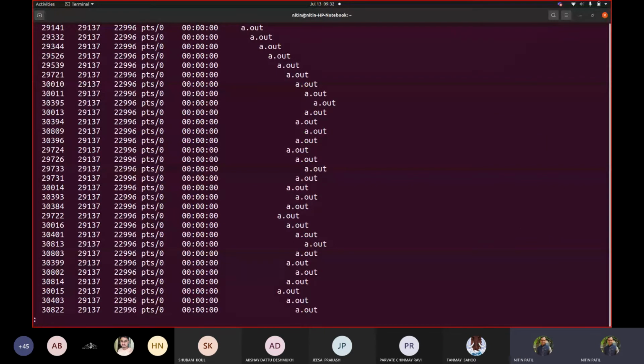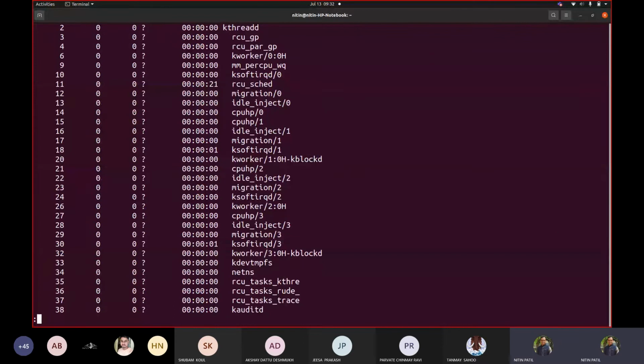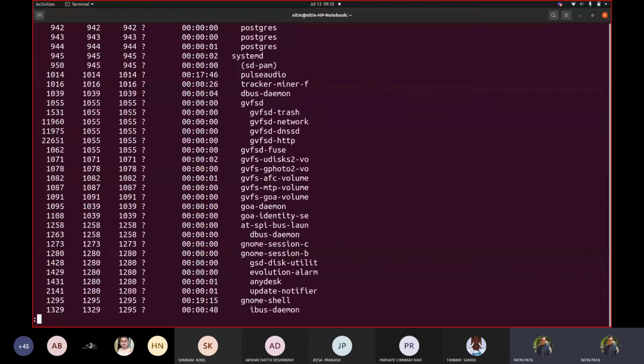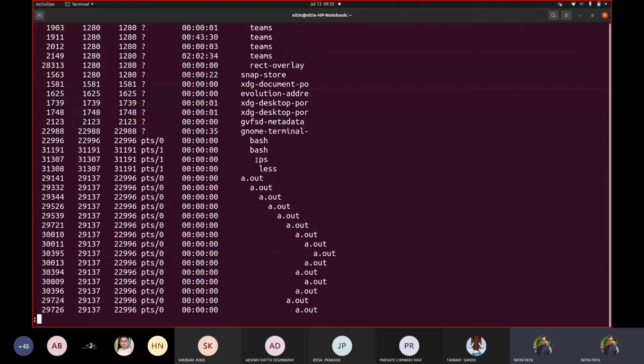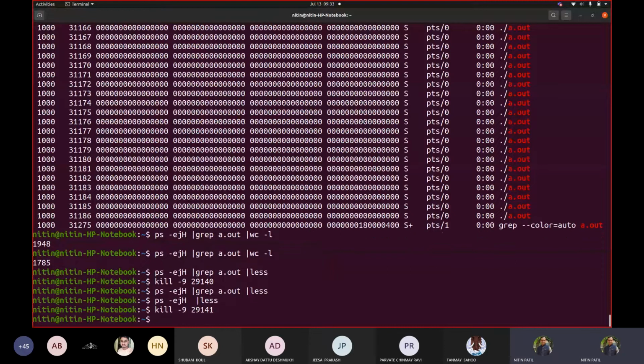Okay, so which is the parent then? If I remove this a.out, let us try to see where exactly the parent is. Which is the parent process? Now you must have seen wherever we saw this a.out, whatever bash we were working with. But actually what you did was cut down the tree. You killed the process, but the other process never got killed, which is here. So if I kill now 141, let us see what it does. Kill 141. Now let us see again.